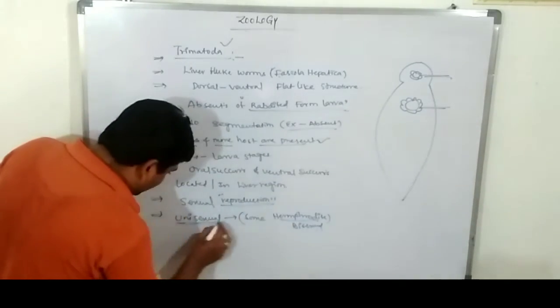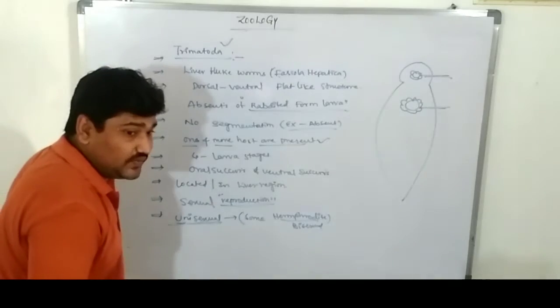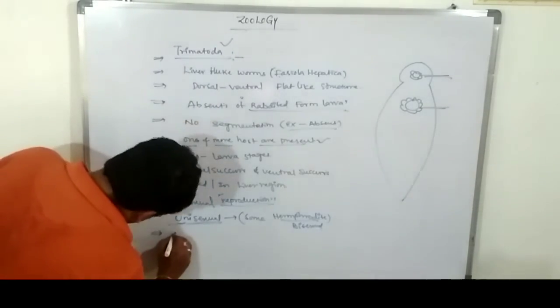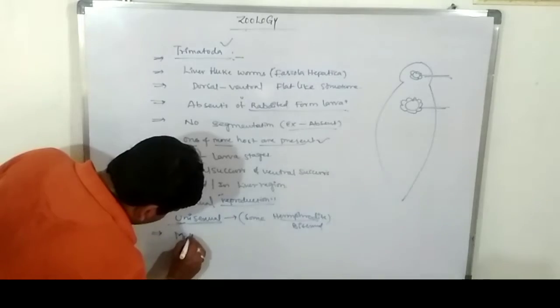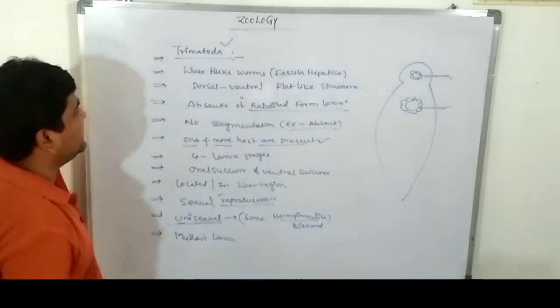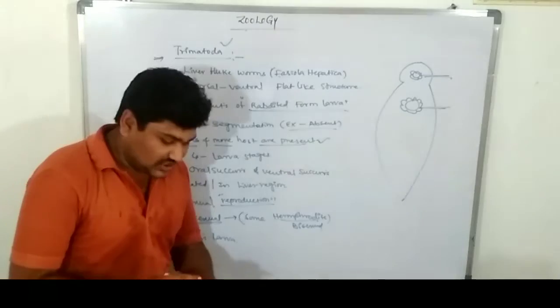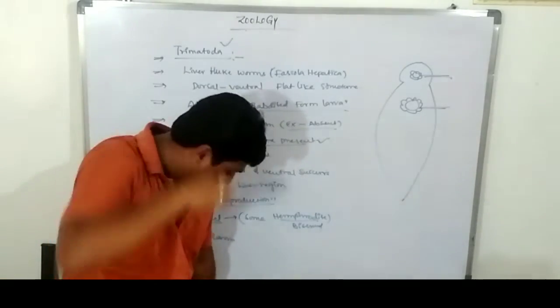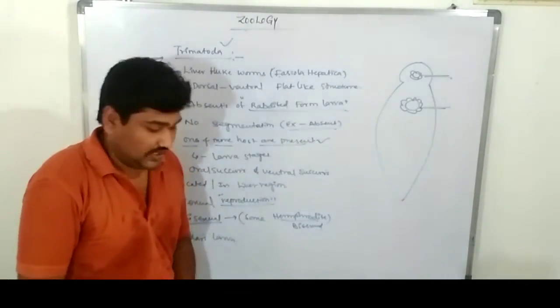Most of the individuals show asexual reproduction in nature. So these contain one larva, the same larva known as Muller's larva. So this is the information about the Trematoda. The last one is Cestoda.